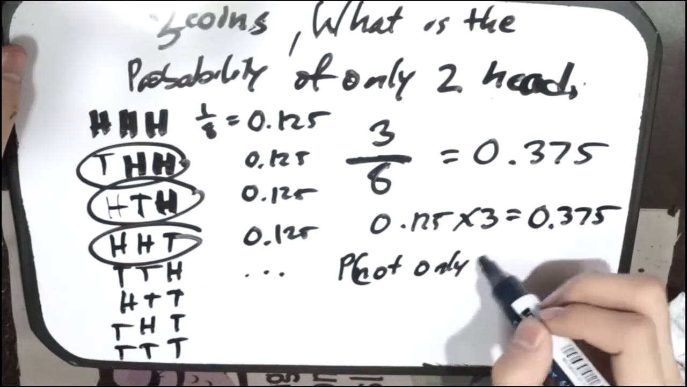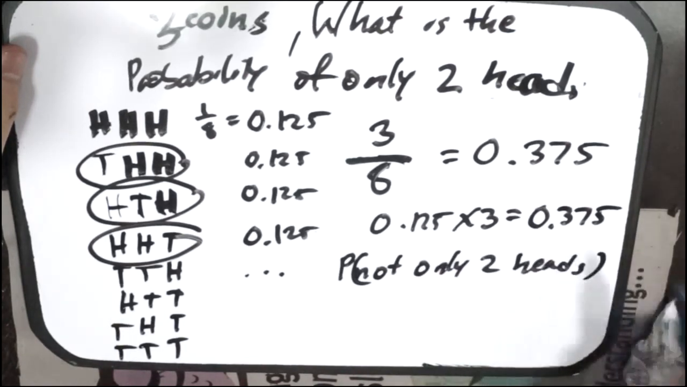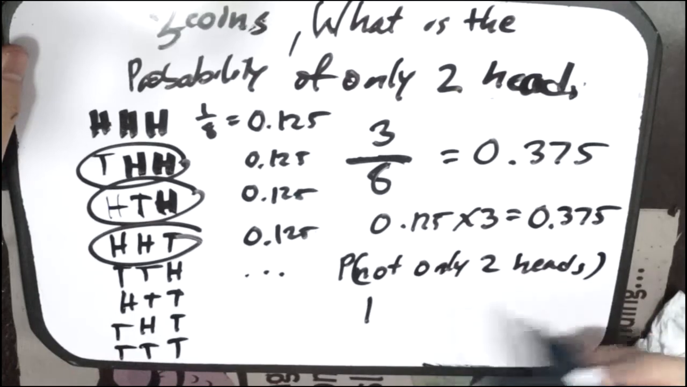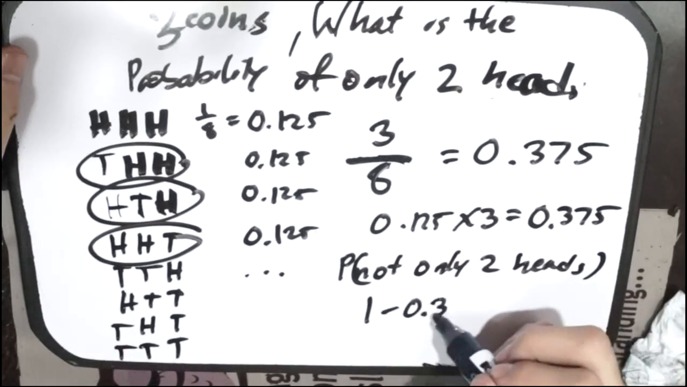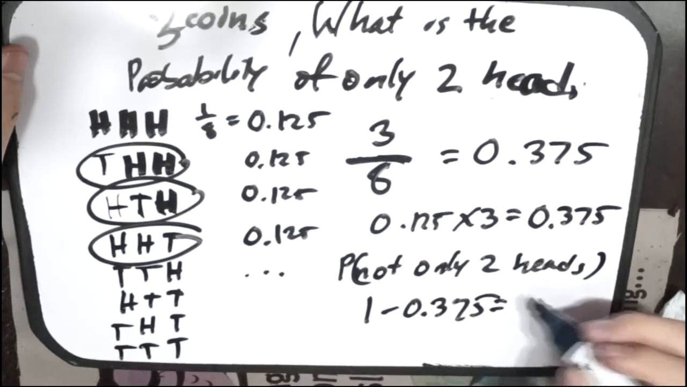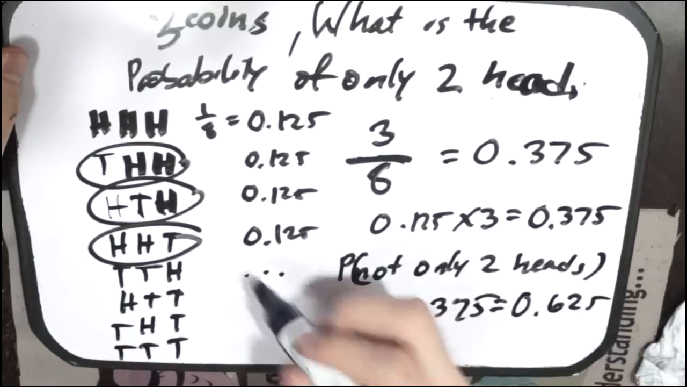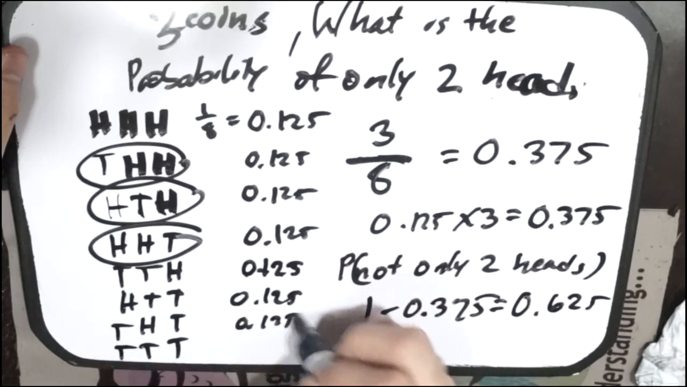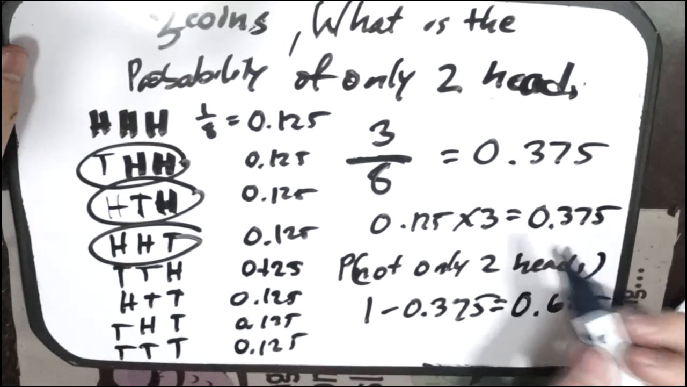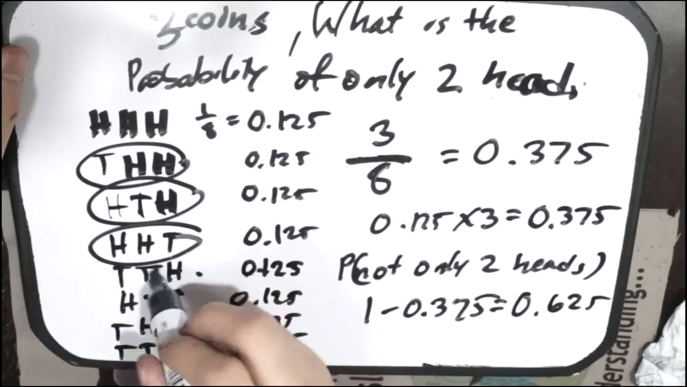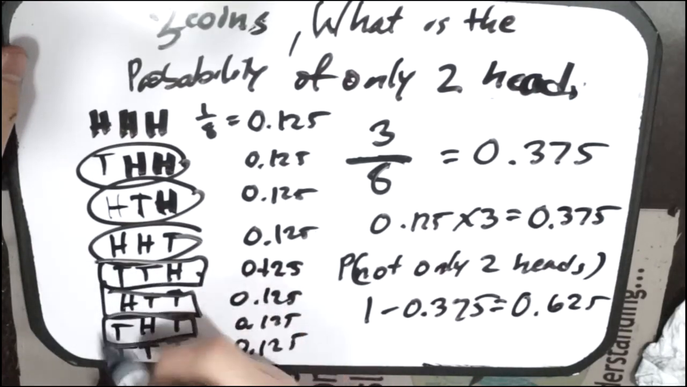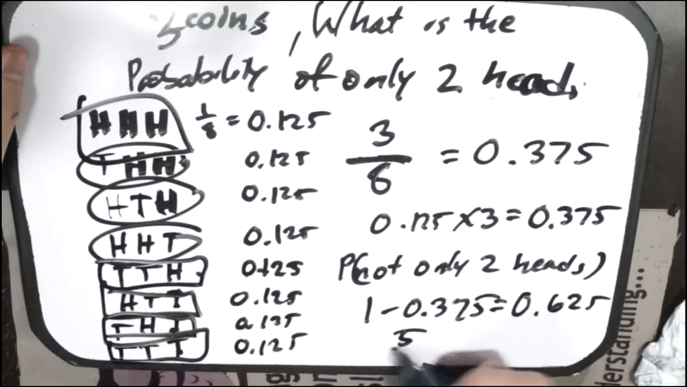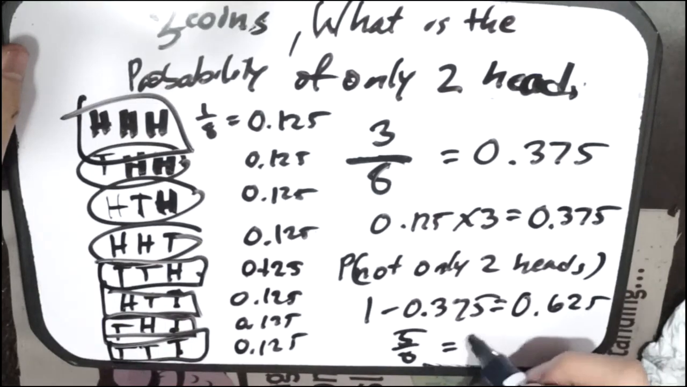If I wanted to know the probability of not only two heads, or the opposite of this, I could go the easy route by subtracting 0.375 from 1. That would be equal to 0.625, or I would count all the possibilities where only two heads don't occur, like here, here, here, here, and here. That would be 1, 2, 3, 4, 5. 5 out of 8. That would be also equal to 0.625.